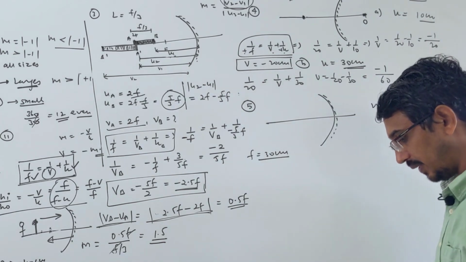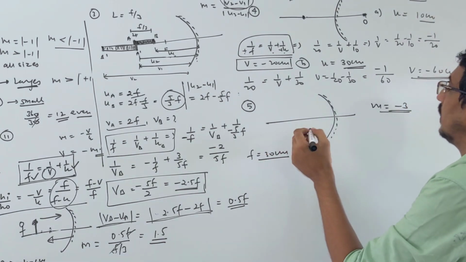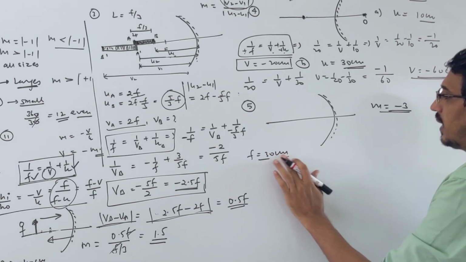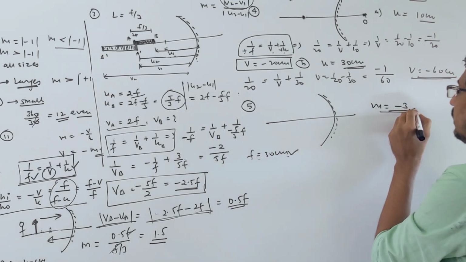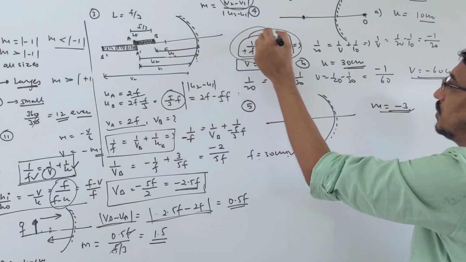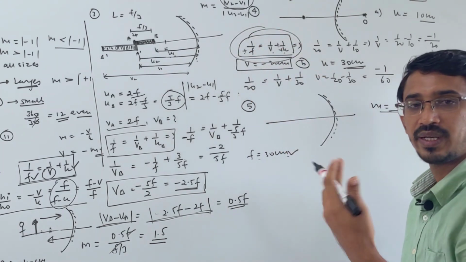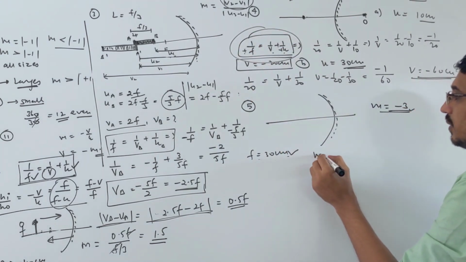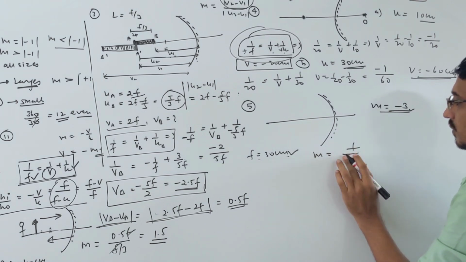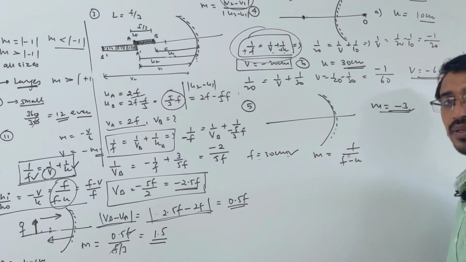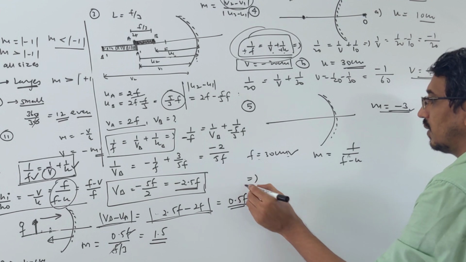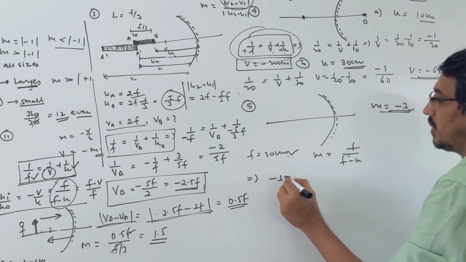Okay, so let's write. They are asking for the object distance, so directly you can find it, because you know the focal length and you know m. So instead of finding the image distance first, write the magnification formula directly: m equals f upon f minus u, that's all. Let's put the sign convention. m is given as minus 3, because of the real image.